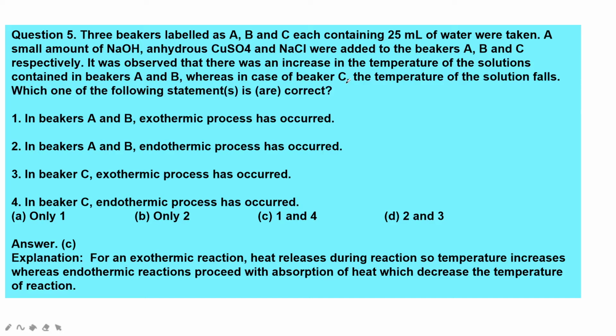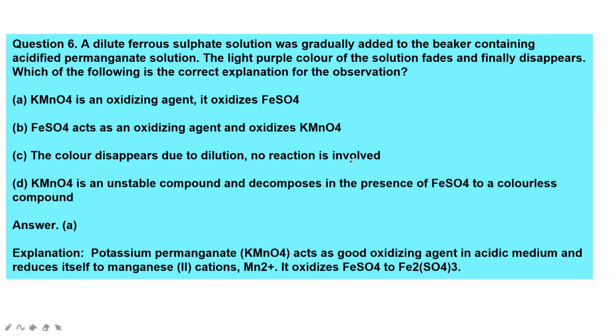Okay. In an exothermic reaction, heat releases during the reaction, so temperature increases, whereas endothermic reactions proceed with absorption of heat, which decreases the temperature of the reaction. Okay, here the temperature of the reaction decreases. So in all the three, A and B are exothermic and C is endothermic. So all the three undergo reaction.